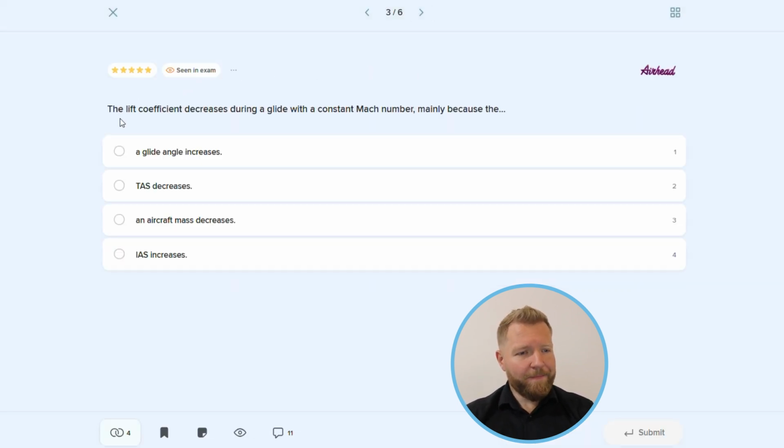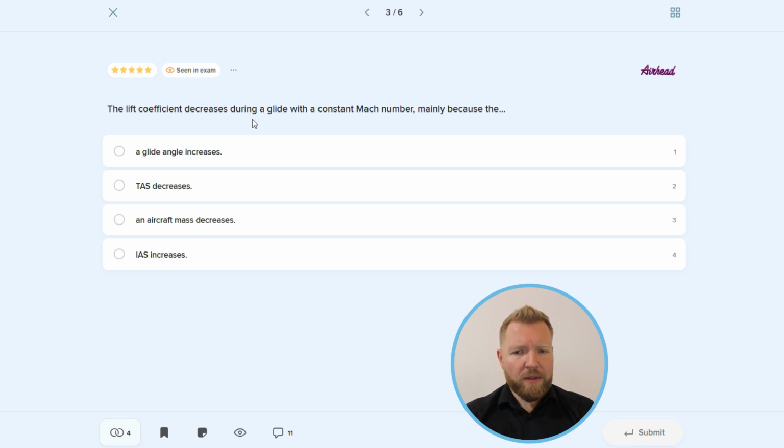Question number 3. The lift coefficient decreases during a glide with a constant Mach number, mainly because the glide angle increases, thrust decreases, aircraft mass decreases, or indicated airspeed increases. For this question, once again, we have to consider the relation between calibrated airspeed, true airspeed, and Mach number. So just to review, Mach number is a ratio between true airspeed and local speed of sound, where local speed of sound is only dependent on the temperature.